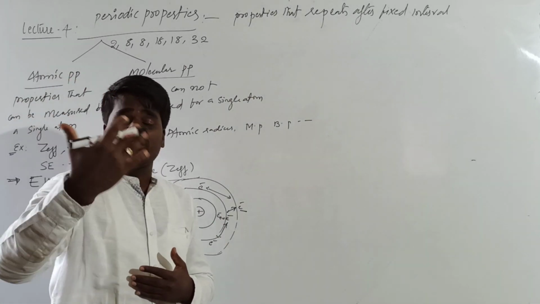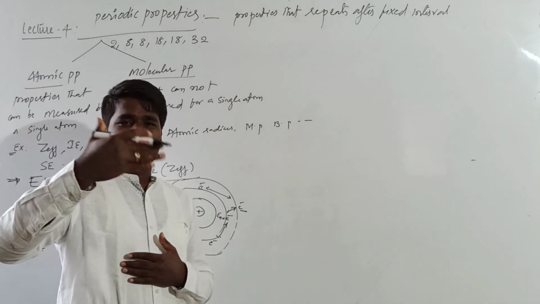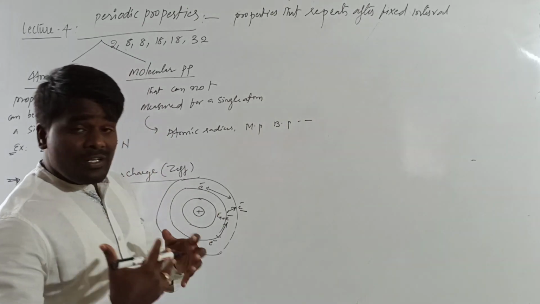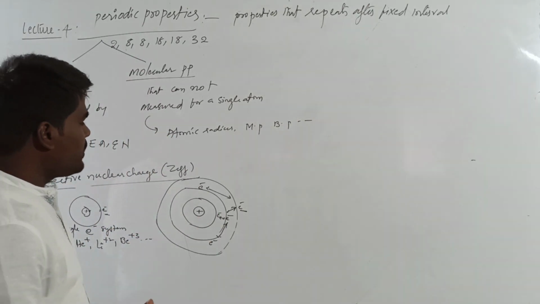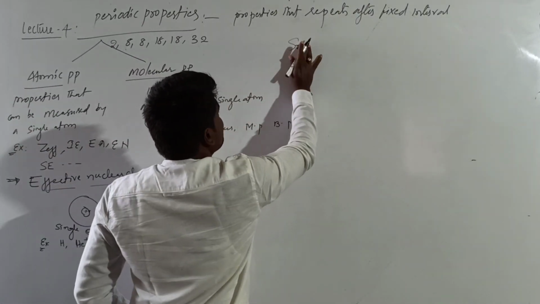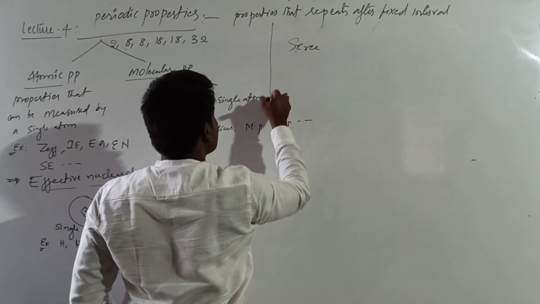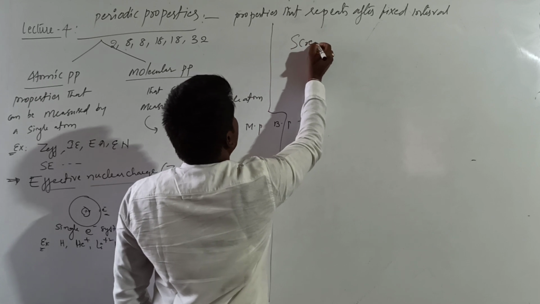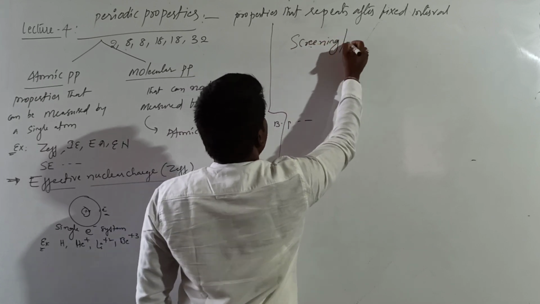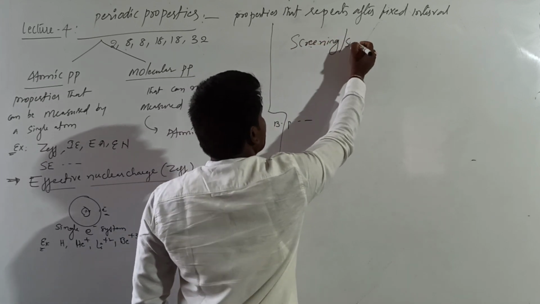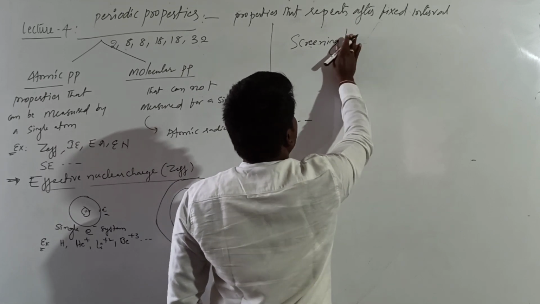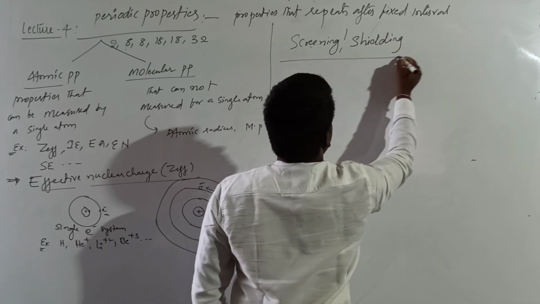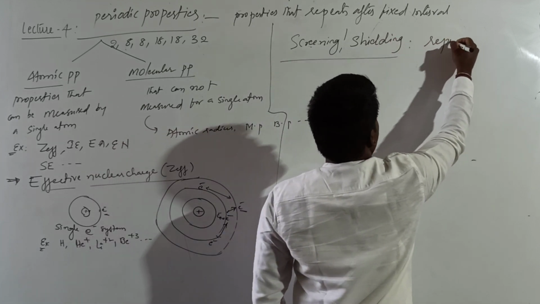Because there will be a screen which prevents the light. Or if I place a semi-permeable membrane, you can see partially. Right? This will be called a screen. What is meant by screen? This phenomenon is called screening or shielding.